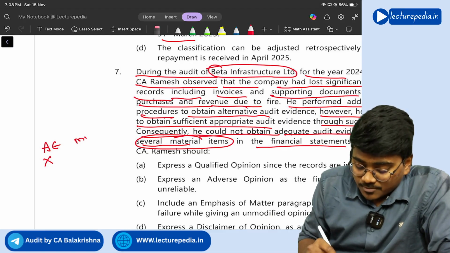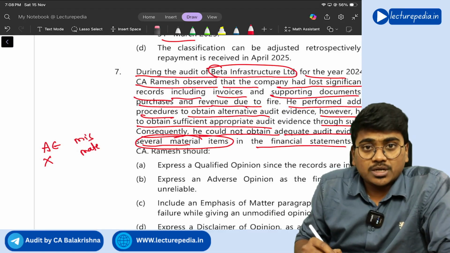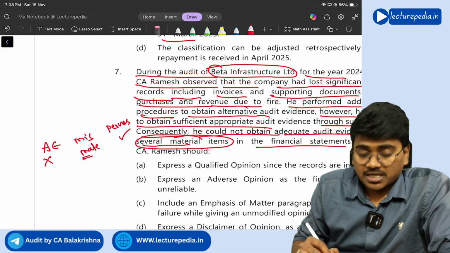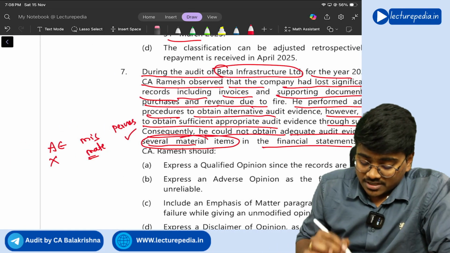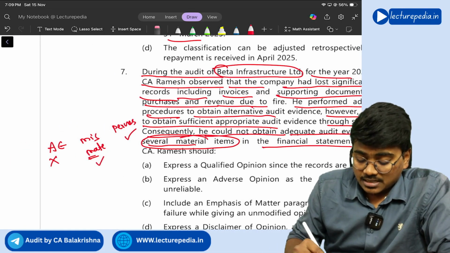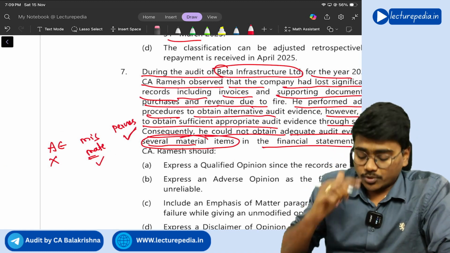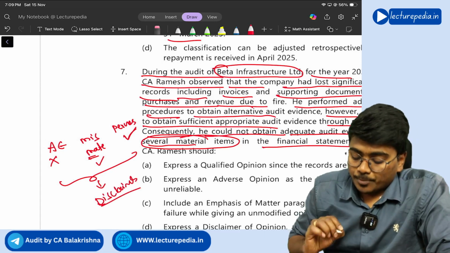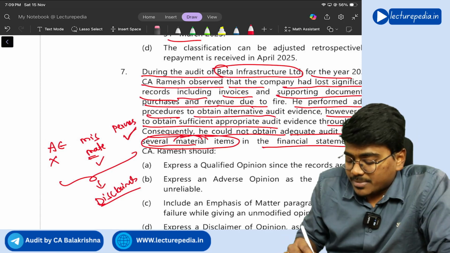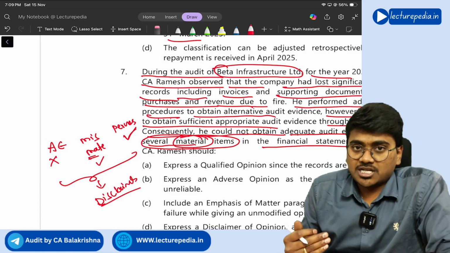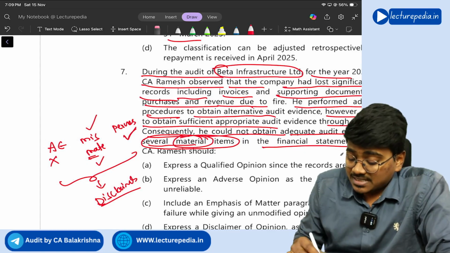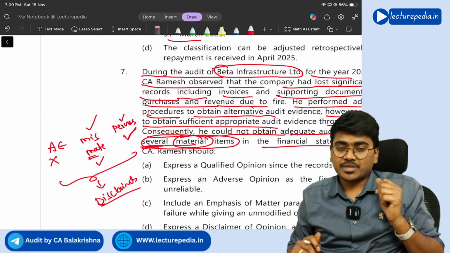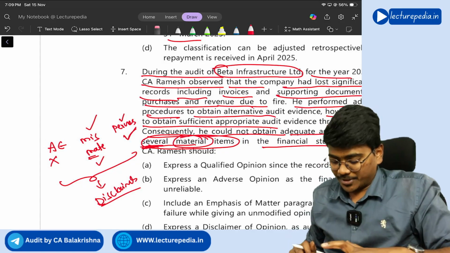So, regarding various items, he could not obtain evidence. So misstatements in those items will be material only, correct or not? And they are pervasive also, correct or not? So since audit evidence is not available, misstatements are material and they are pervasive also. Which opinion will you give? You will give a disclaimer of opinion. Understand, here they are only saying material items, so if there are any misstatements in those items, that will become material, and they are saying several items. Several means many items, so it is also pervasive, correct or not? So you will give a disclaimer of opinion.